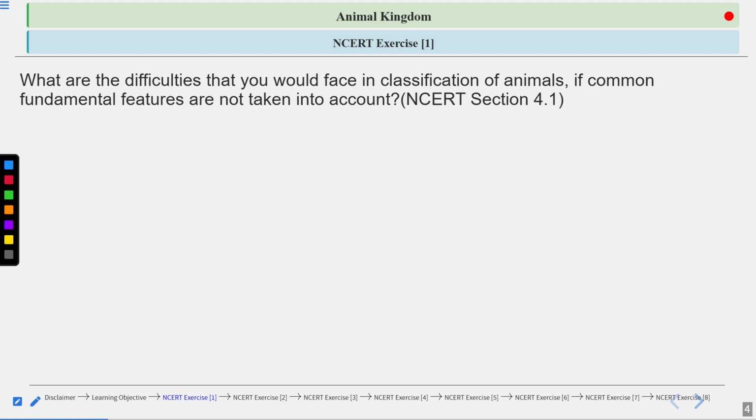And what are the fundamental features? Like symmetry, which we have talked about in almost every phylum. We have talked about the level of organization, whether the organism is at the cellular level, tissue level, organ level, or organ system level of organization, right? This is again a fundamental feature that we study in all the phyla. Yes, and the germ layers, right?